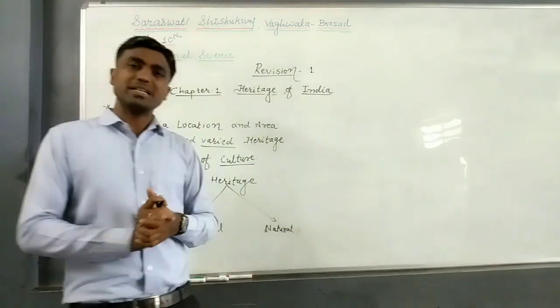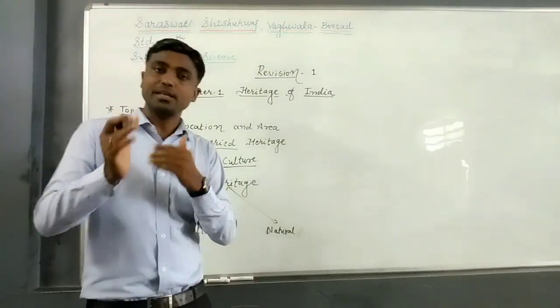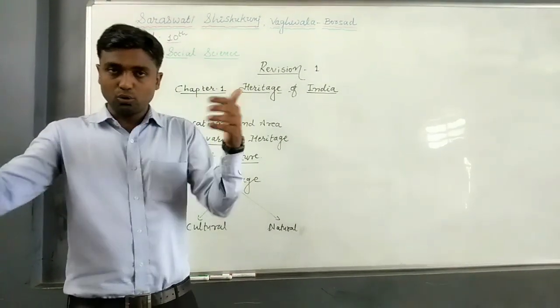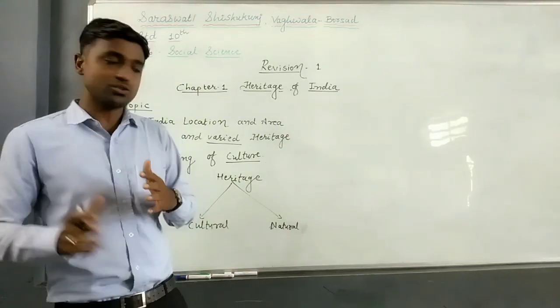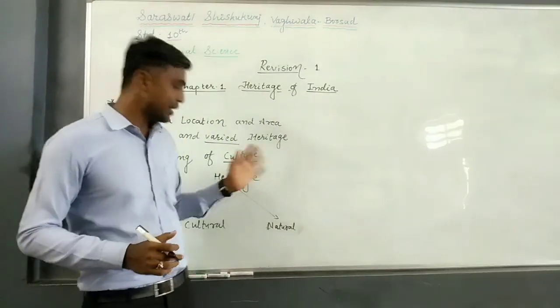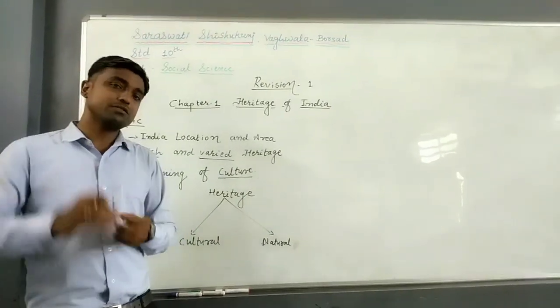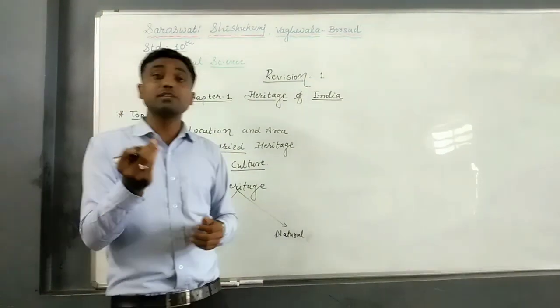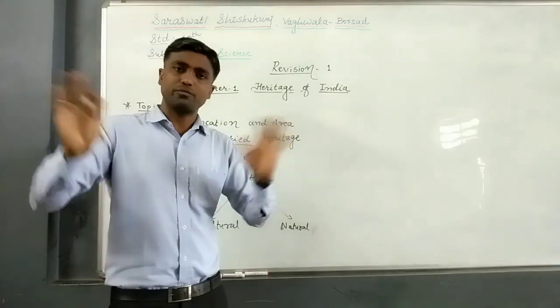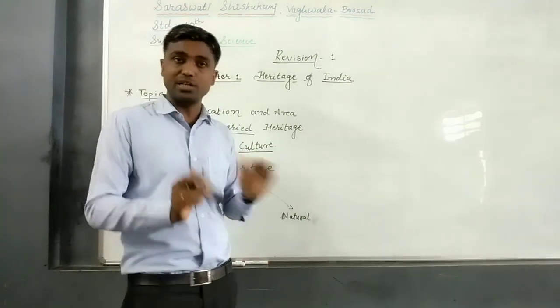It is called nature, environment and human. The close relation between these three, or you can say three triangle, is called natural heritage. In simple words, natural heritage means the gift given by God, or you can say God gifted. There isn't any involvement of man in the natural heritage.